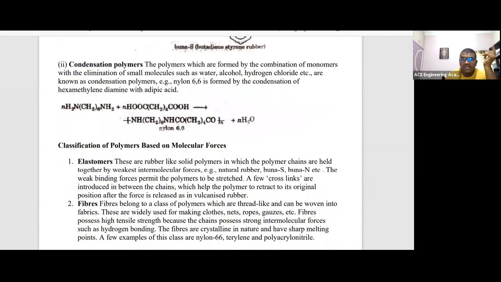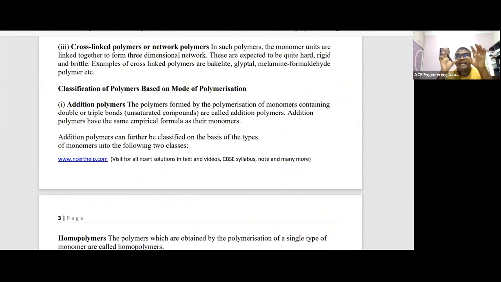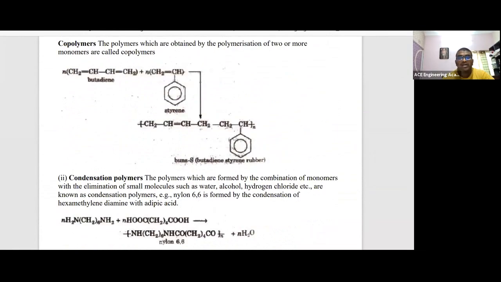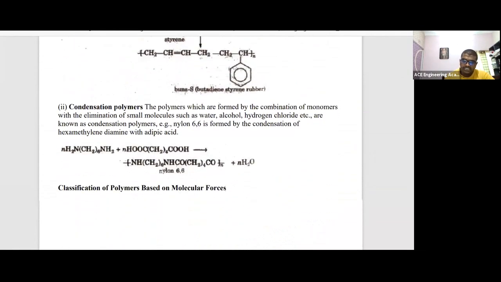One more important thing: in addition polymerization, there is no byproduct generated. By adding 2 monomers using some chemical reaction, there is no byproduct generation. But in the condensation polymerization technique, a byproduct is generated, like water, alcohol, hydrogen. This is condensation polymerization.